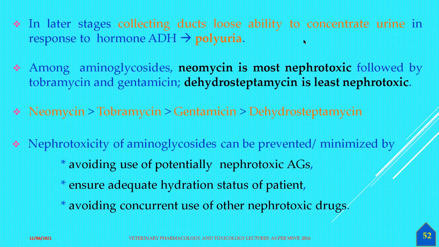So the toxicity is in this order: neomycin is more toxic than tobramycin, tobramycin is more toxic than gentamicin, and gentamicin is more toxic than dihydrostreptomycin. Means dihydrostreptomycin is least toxic, whereas neomycin is highly nephrotoxic.